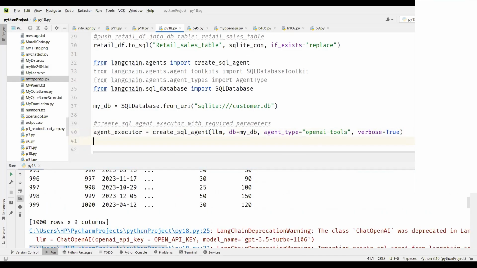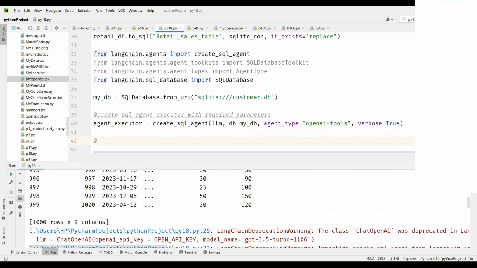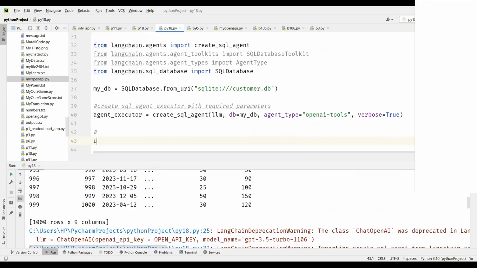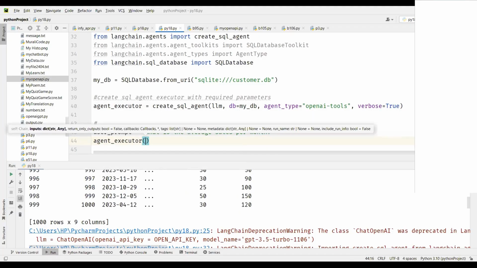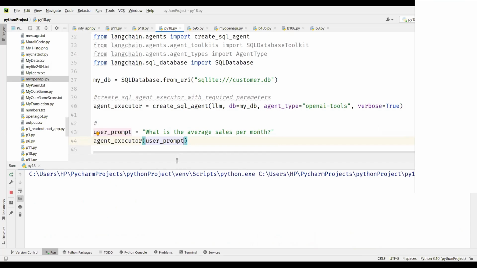So let's send our first prompt. We'll call this text user_prompt. So user_prompt equal to, what is the average sales per month. Then you go and say agent_executor, and in the agent executor, you pass this prompt that we created, user_prompt. Let's run it and see the output. The output is going to be very interesting.